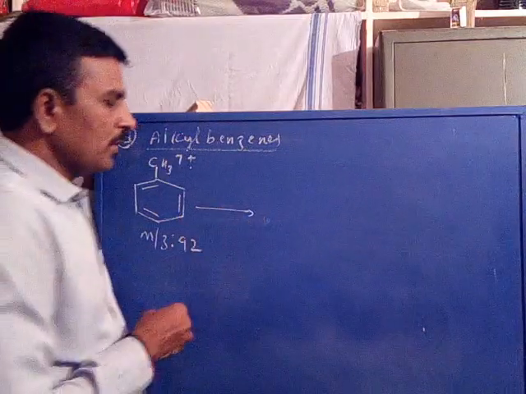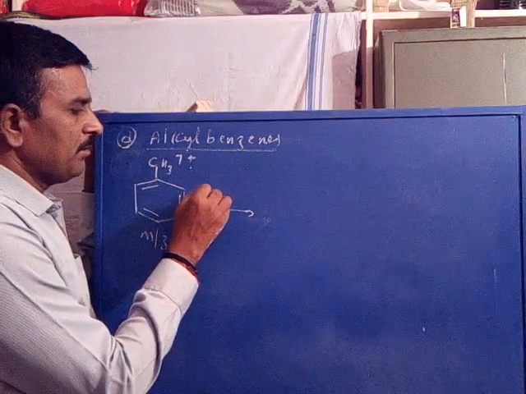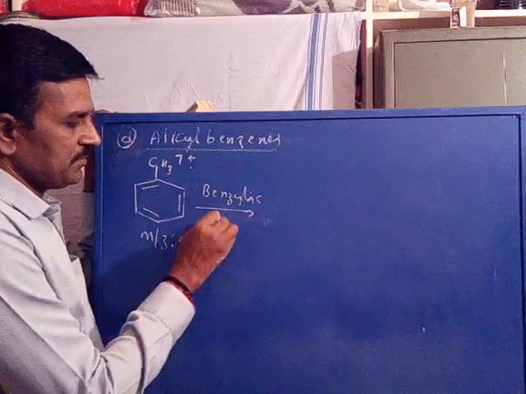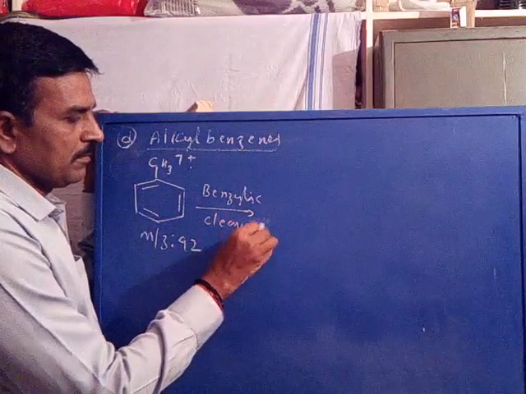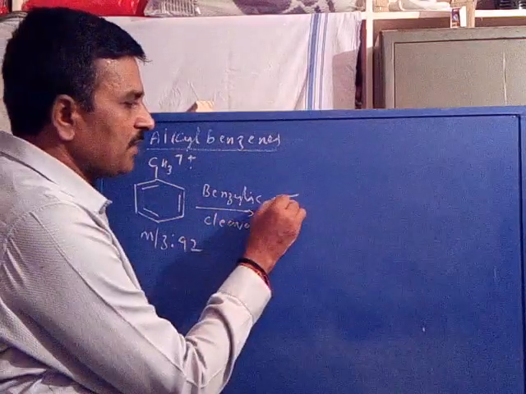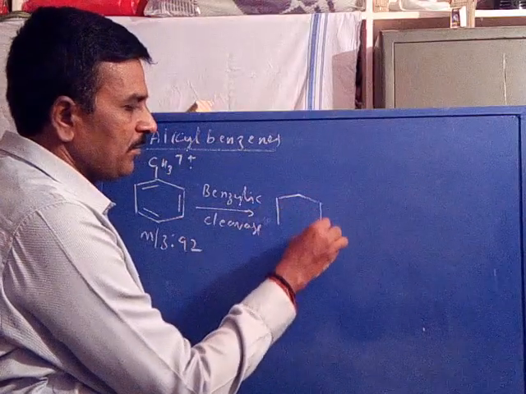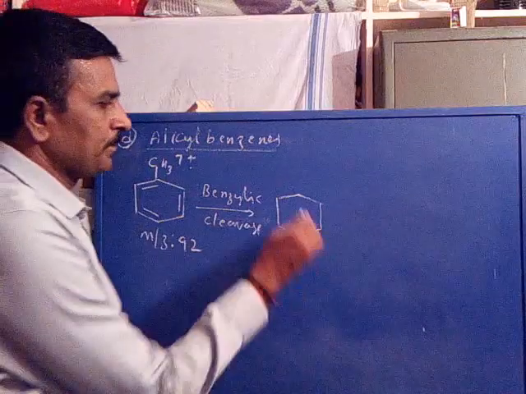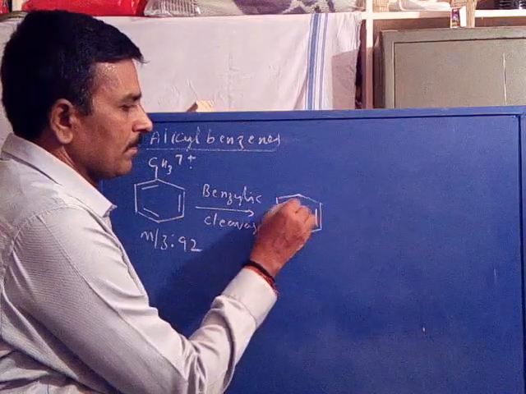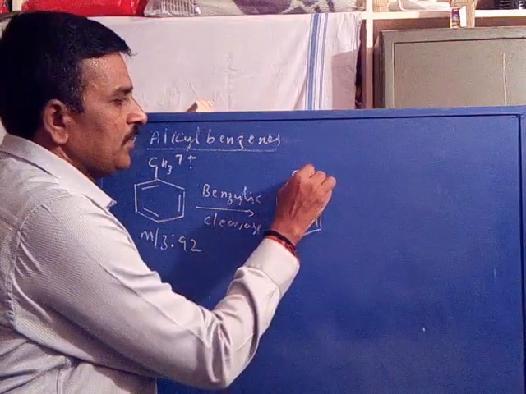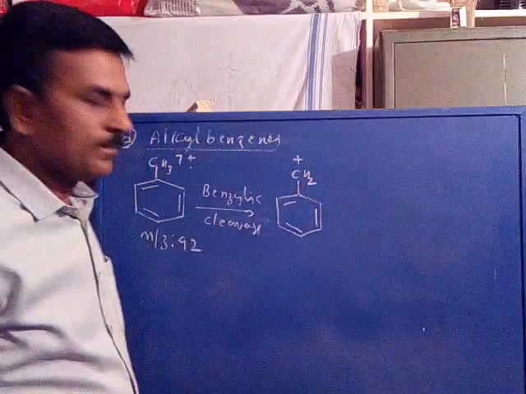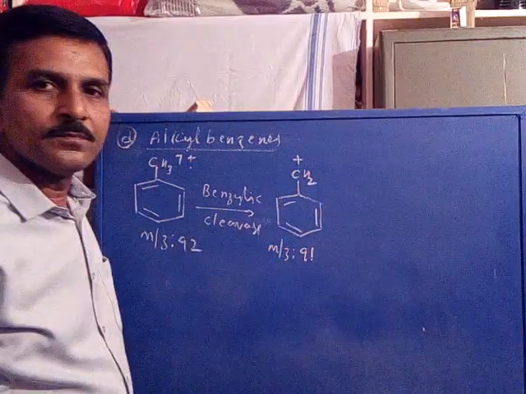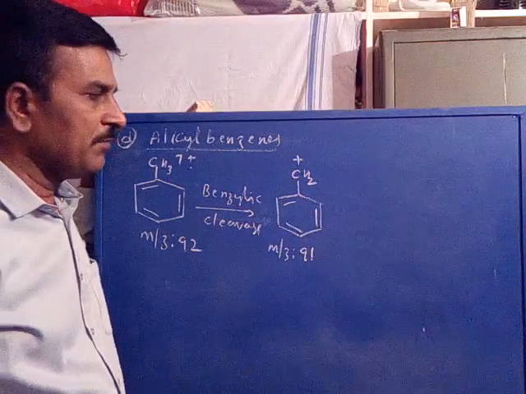First it undergoes a beta cleavage or benzylic cleavage to form a stable benzyl cation, C6H5CH2 cation, with an m/z value of 91.